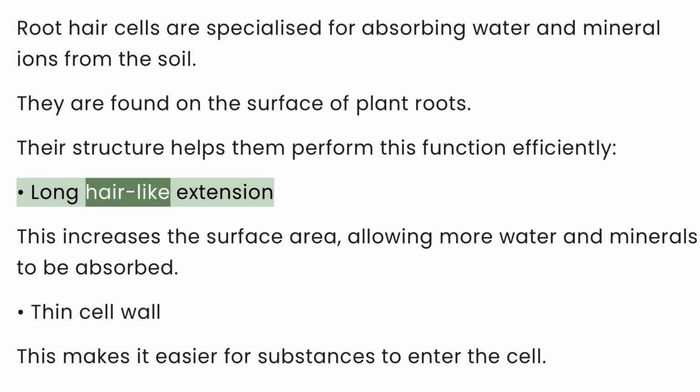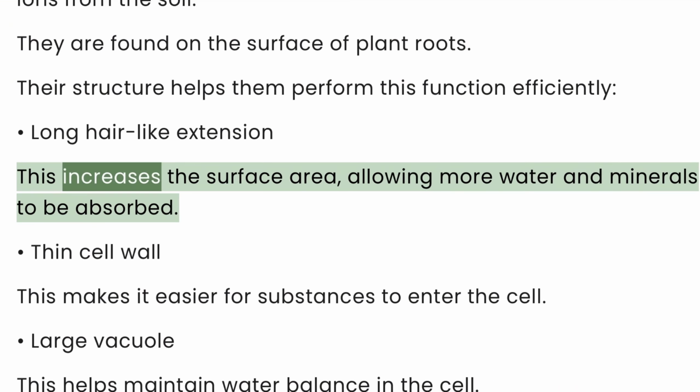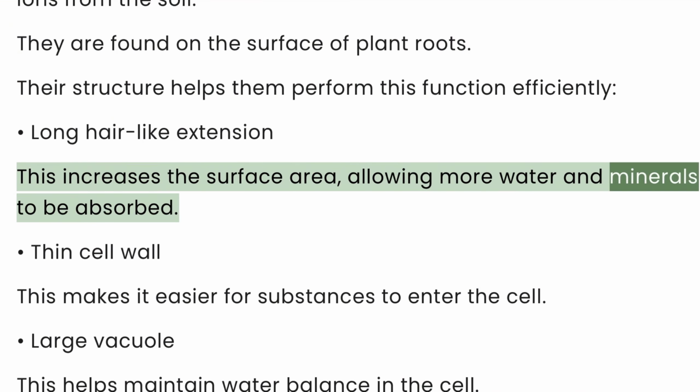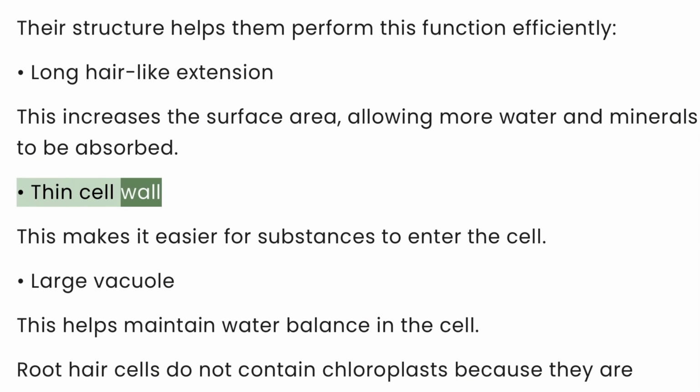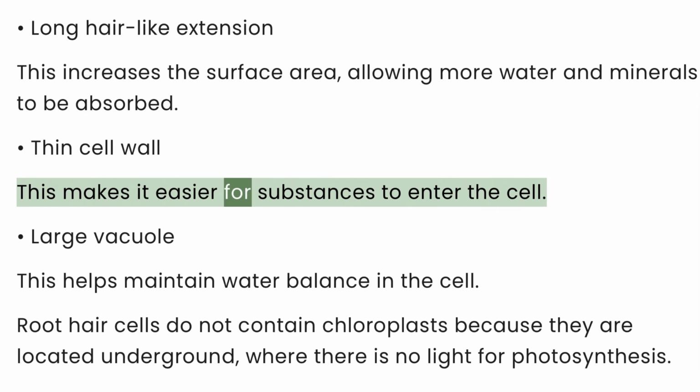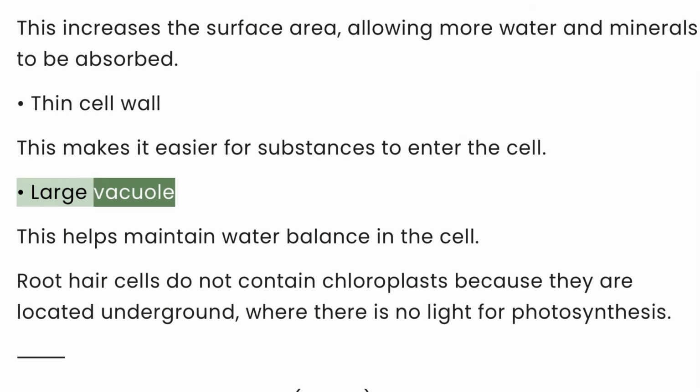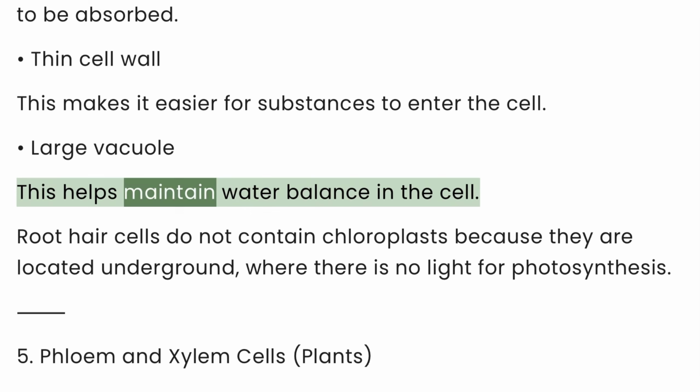Long hair-like extension. This increases the surface area, allowing more water and minerals to be absorbed. Thin cell wall. This makes it easier for substances to enter the cell. Large vacuole. This helps maintain water balance in the cell.